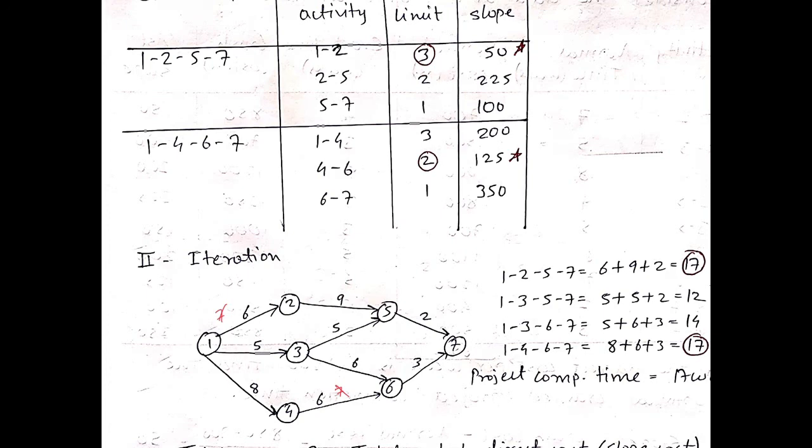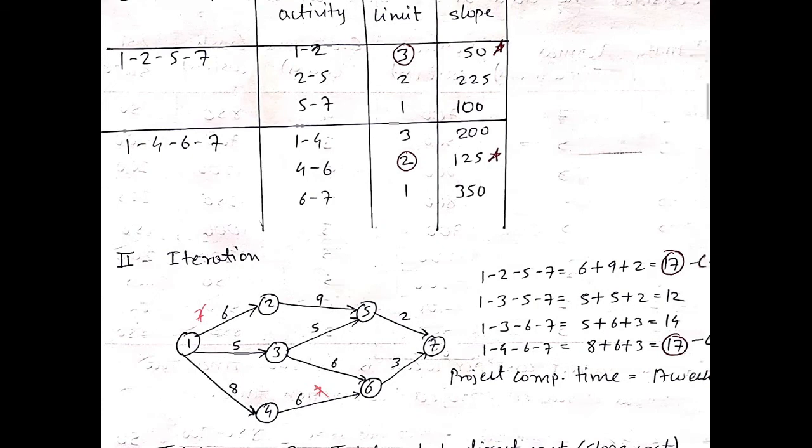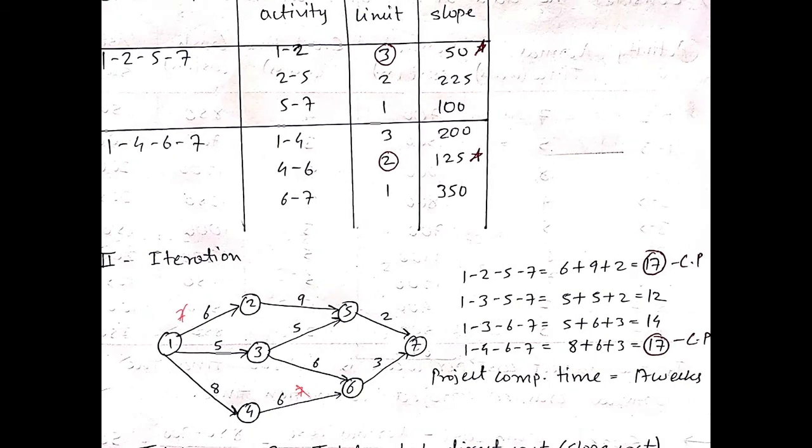So there are 4 possibilities by which we can complete a project, and by adding the duration of each path we can see that again the critical path remains the same. So whenever you go for crashing you have to see that the critical path does not get disturbed. The critical activities should remain critical only, but while doing crashing any other path can become critical.